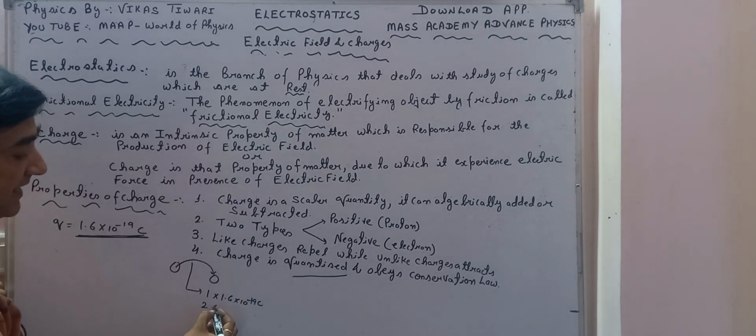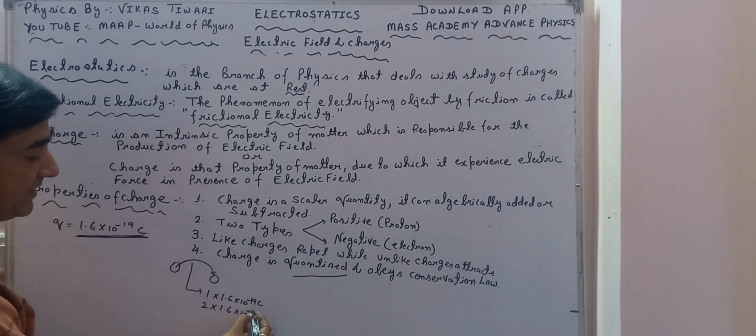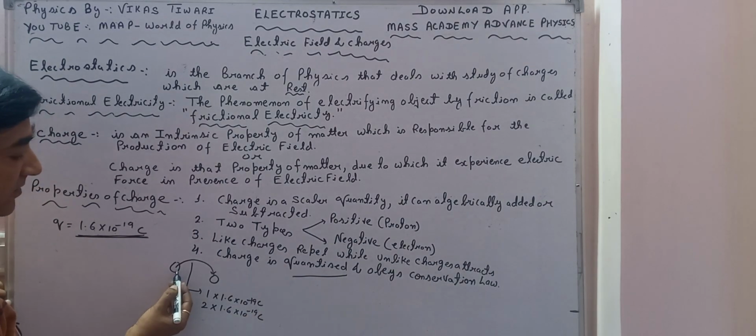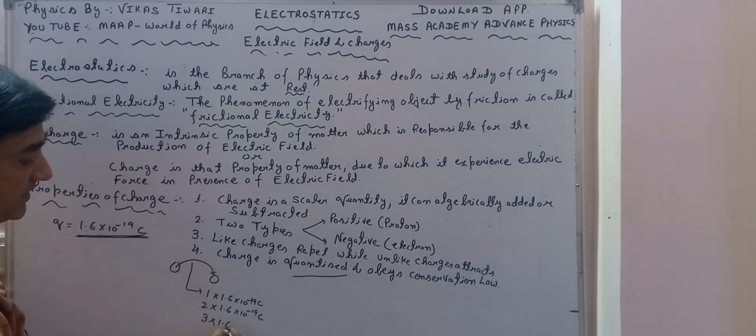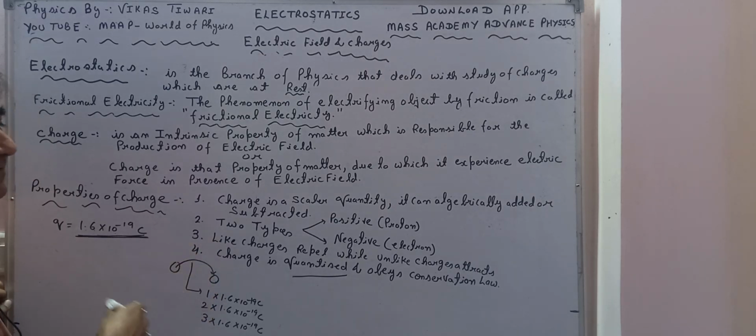Or 2 electronic charge, 2 into 1.6 into 10 raised to power minus 19 coulomb, from this body to this body, or 3 into 1.6 into 10 raised to power minus 19 coulomb. Like that, the charge will go from one body to another, or come from another body to one body.